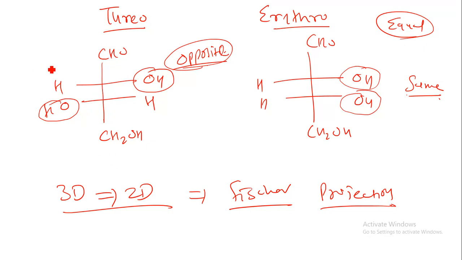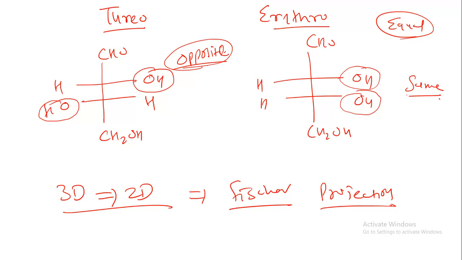They can put Br, nitro group, or whatever group they give, but you should remember that on writing a Fischer projection, if two similar types of groups are attached at different angles or different positions, then it is known as threo compounds. On writing a Fischer projection, if two groups are attached in a similar direction, then it is known as erythro compounds.